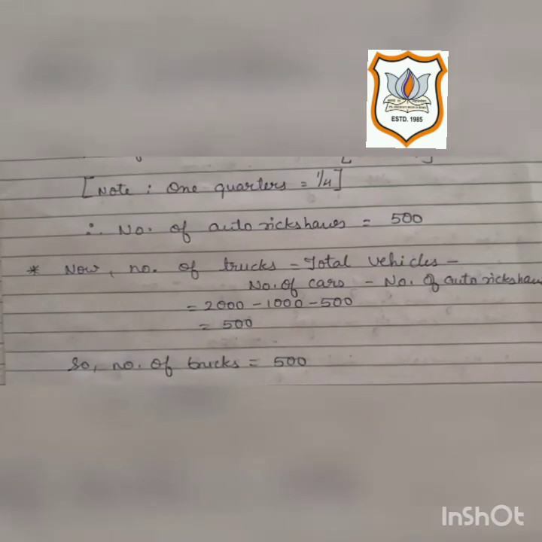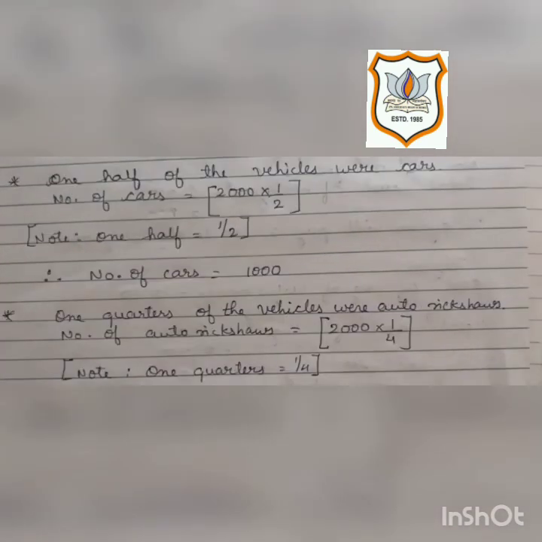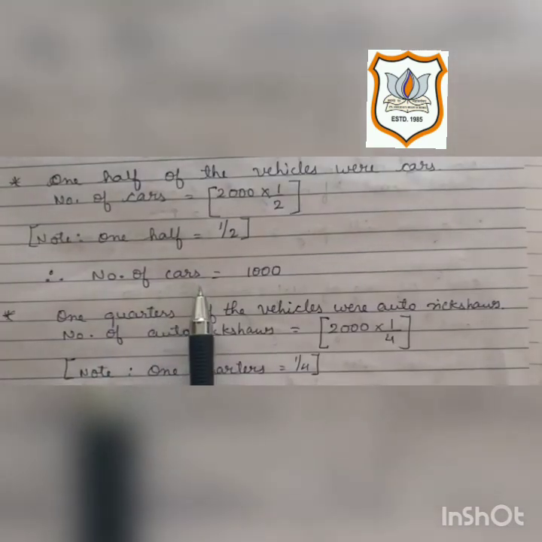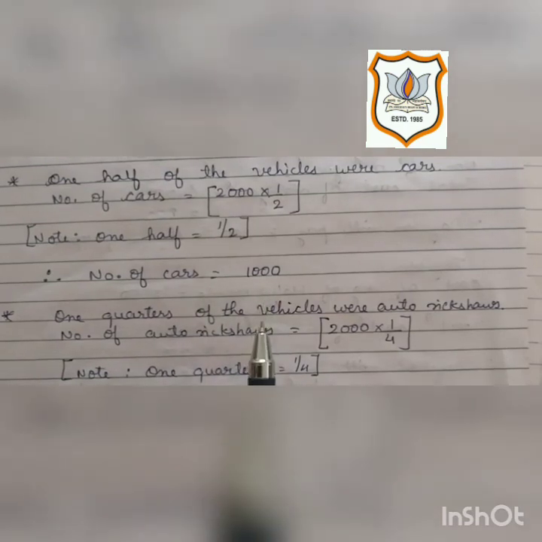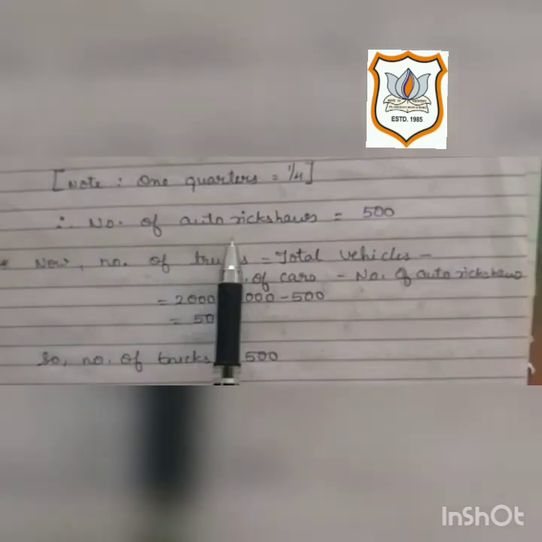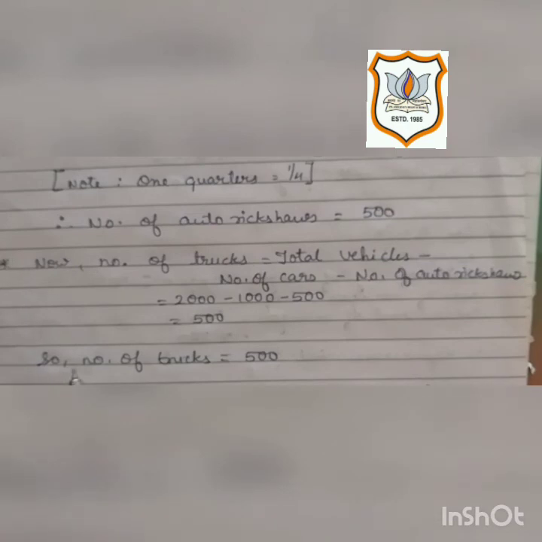So what was asked in the question? We have to find out the number of vehicles of each type. So number of cars is equal to 1000. Number of auto rickshaws is equal to 500 and number of trucks is equal to 500. Students, try to solve question number 20, sum number A by yourself.